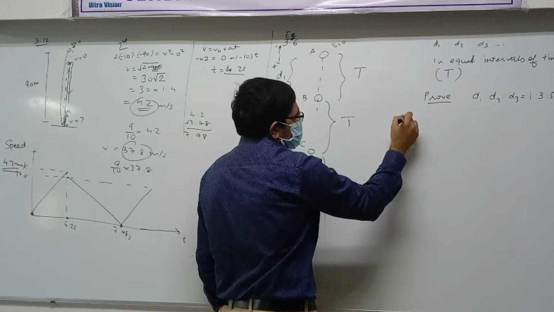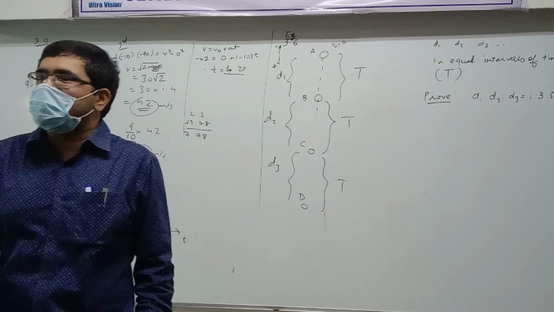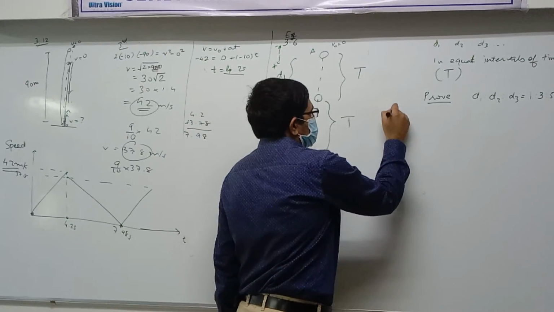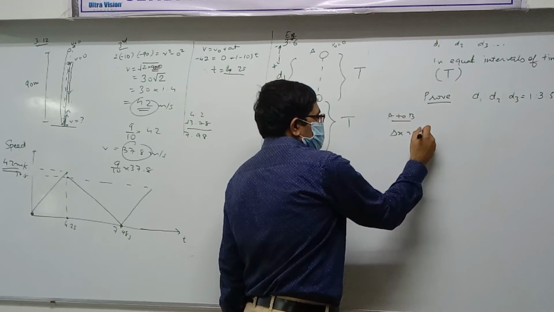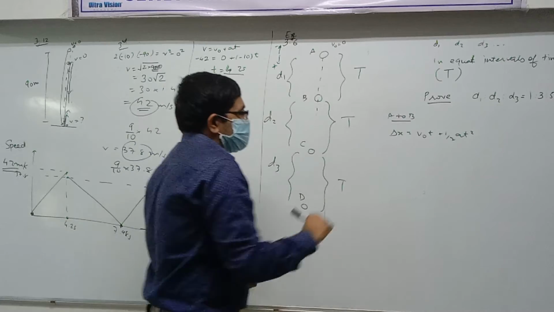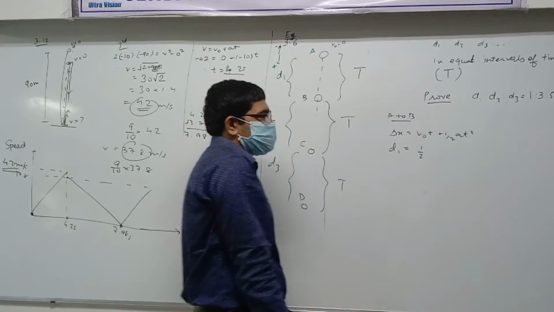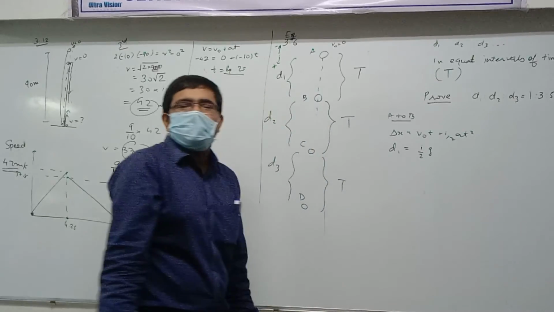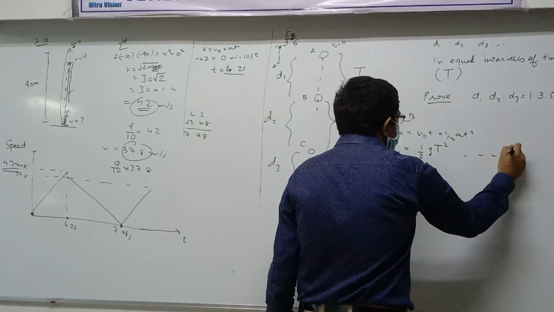Let's try to find D1. If I want to find D1, I should use an equation of kinematics because acceleration is constant. For which interval? From A to B. For A to B, which equation? The second. Delta x equals v0 t plus half a t squared. So delta x from A to B, D1, equals v0, which is 0, plus half acceleration g. Keep only g, don't put the value. Then time interval capital T squared. So that's one. Call this 1.